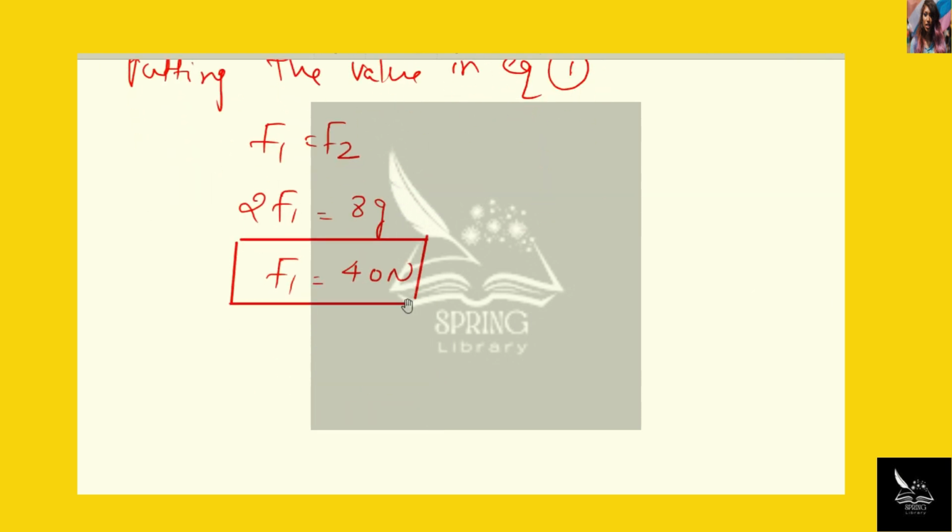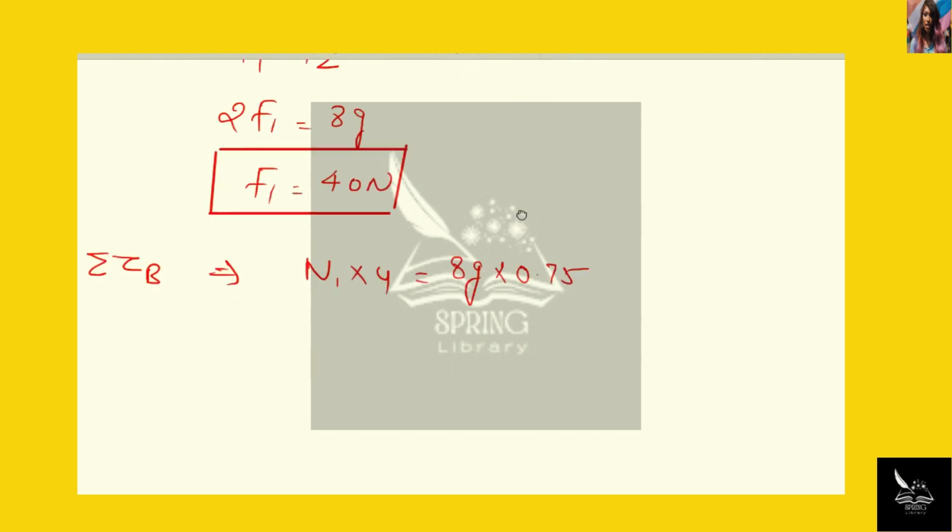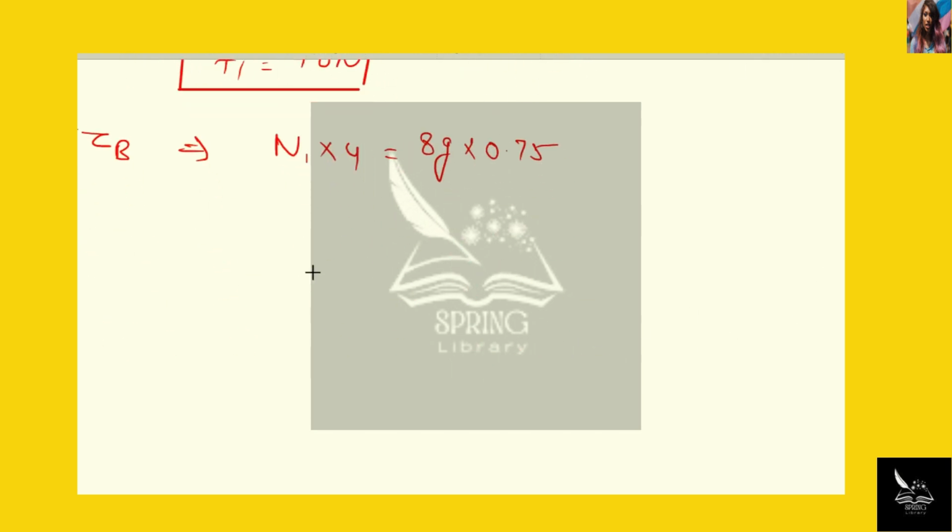Now let us take the torque about point B. So the torque about point B is given by N1 into 4 equals 8g into 0.75. So from here we get the value of N1, that is 15 Newton. Now we have both the values N1 and F1. F1 we had calculated, that is 40 Newton.